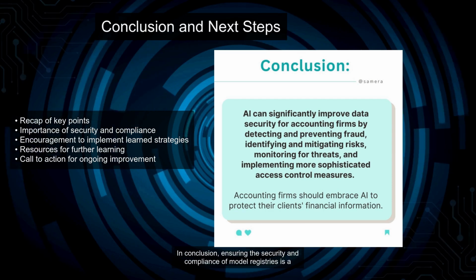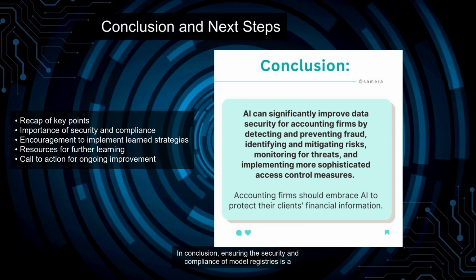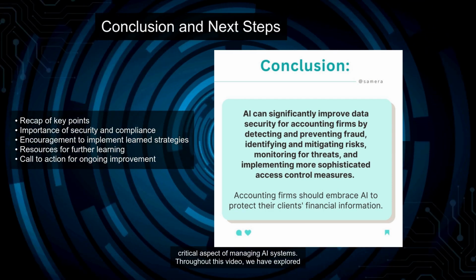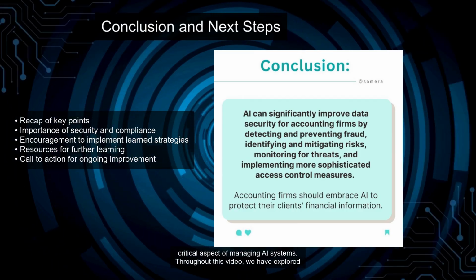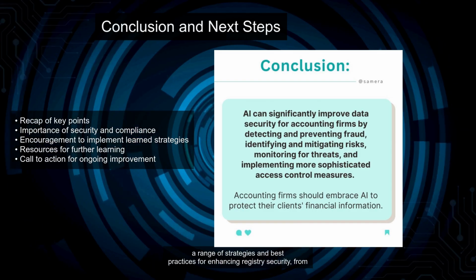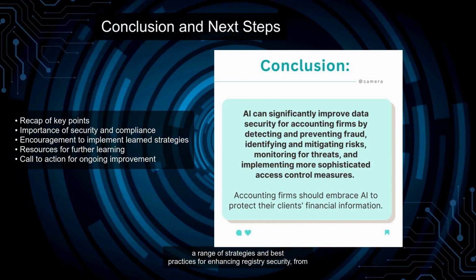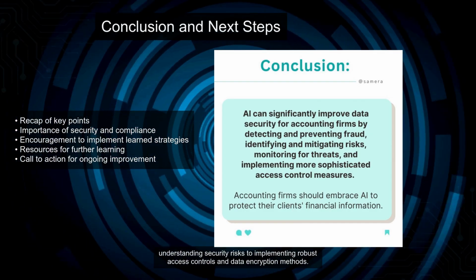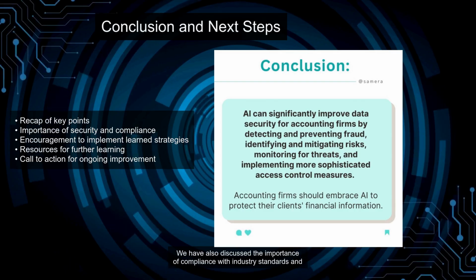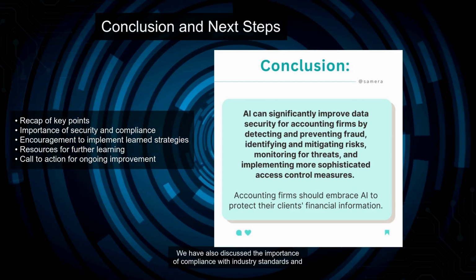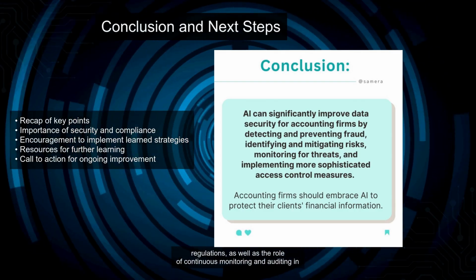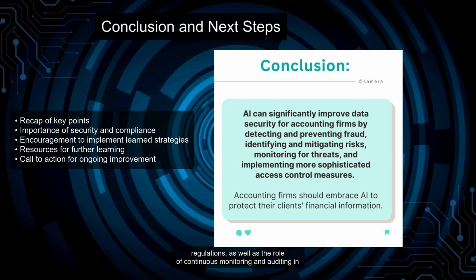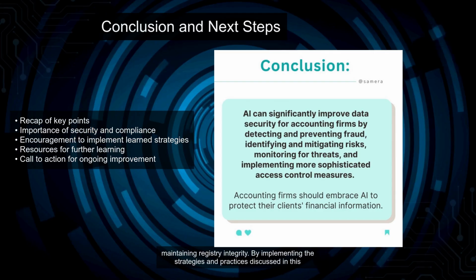In conclusion, ensuring the security and compliance of model registries is a critical aspect of managing AI systems. Throughout this video, we have explored a range of strategies and best practices for enhancing registry security, from understanding security risks to implementing robust access controls and data encryption methods. We have also discussed the importance of compliance with industry standards and regulations, as well as the role of continuous monitoring and auditing in maintaining registry integrity.